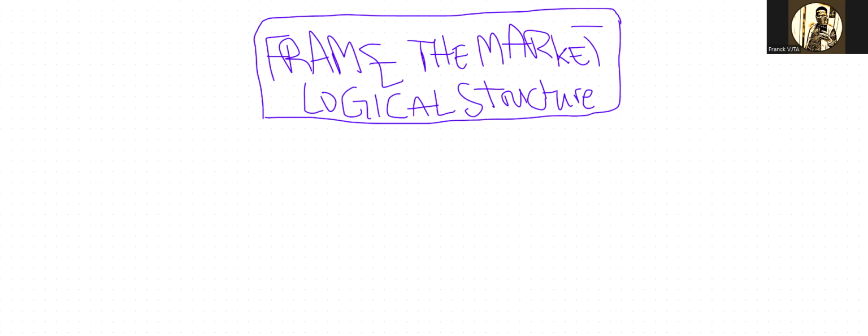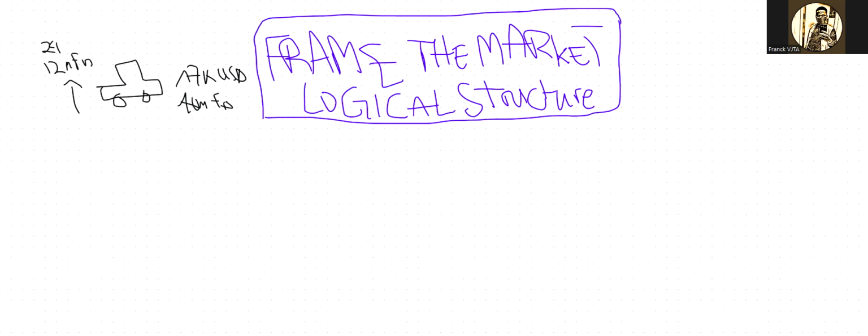Let us say that there is a car here. There is a car that costs 10 million francs CFA at the beginning. 10 million francs CFA is roughly $17,000. And when it got expensive, the price rose up to 12 million francs CFA, right? And 12 million francs CFA is roughly $21,000.